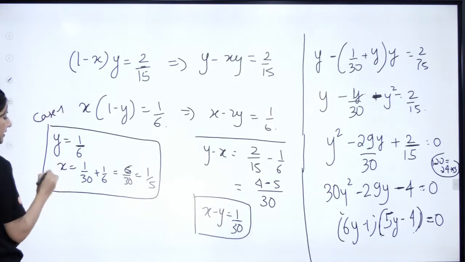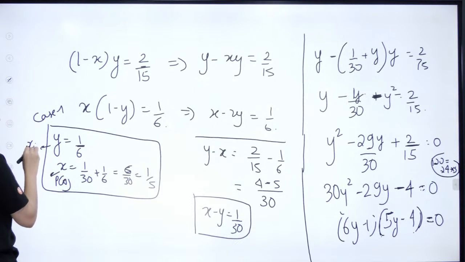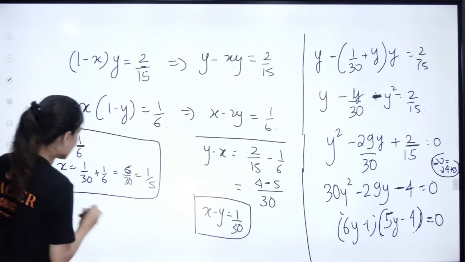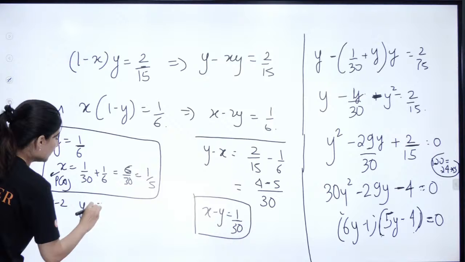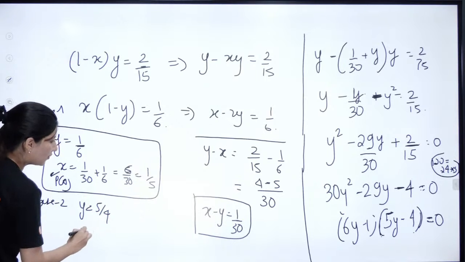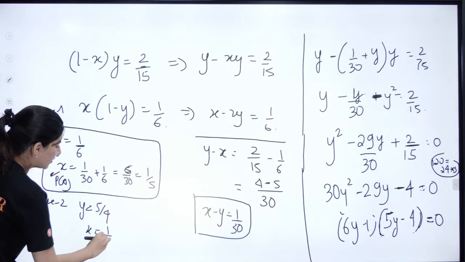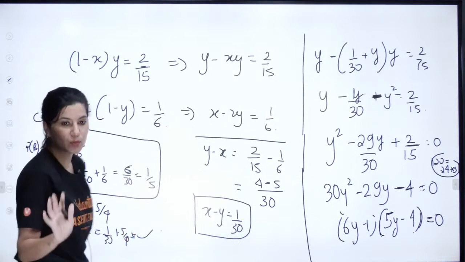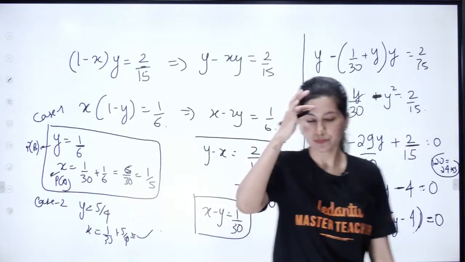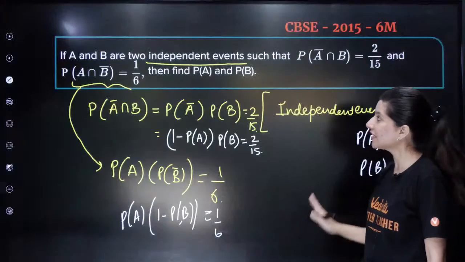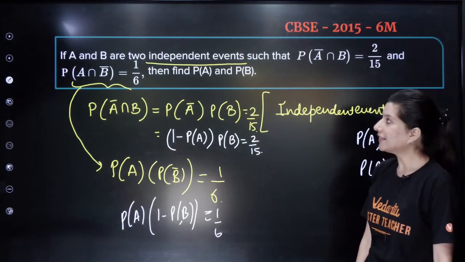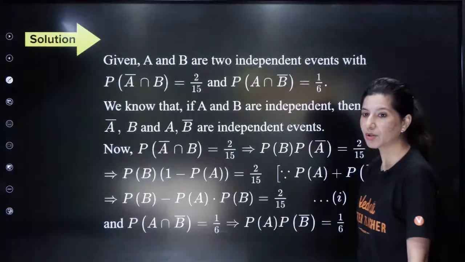And by the way, this is the probability of A, this is the probability of B. And case number 2: Y is 4 by 5, that means the probability of B is 4 by 5. So you put the value over here. So X will be 1 by 30 plus 4 by 5. So you can calculate this. Okay, you will do that. Clear? How do we solve it? It's a 6 marker question. Can you see 6 marks are there? All right. Yes, big question, good question.